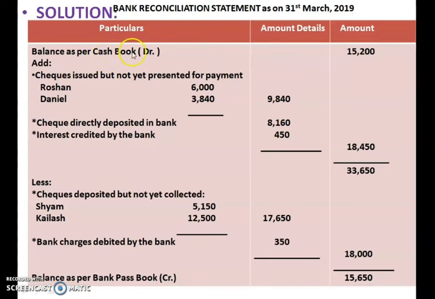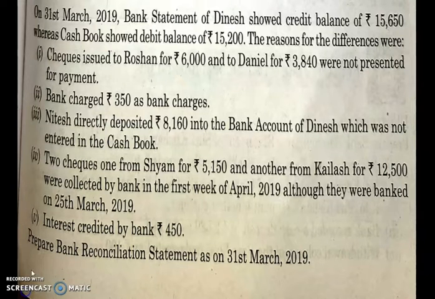You can start from cash book debit balance or passbook debit balance. In today's class I have done the same problem with both cash book and passbook. At the end what you will receive is balance as per passbook on the credit side. The answer is known to you. You can see here, passbook credit balance is 15,650.